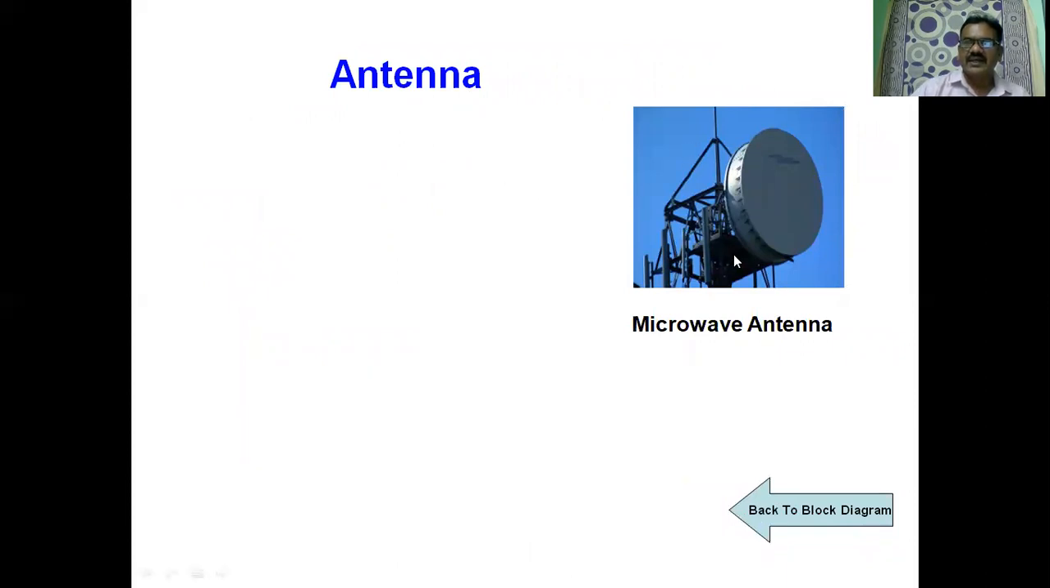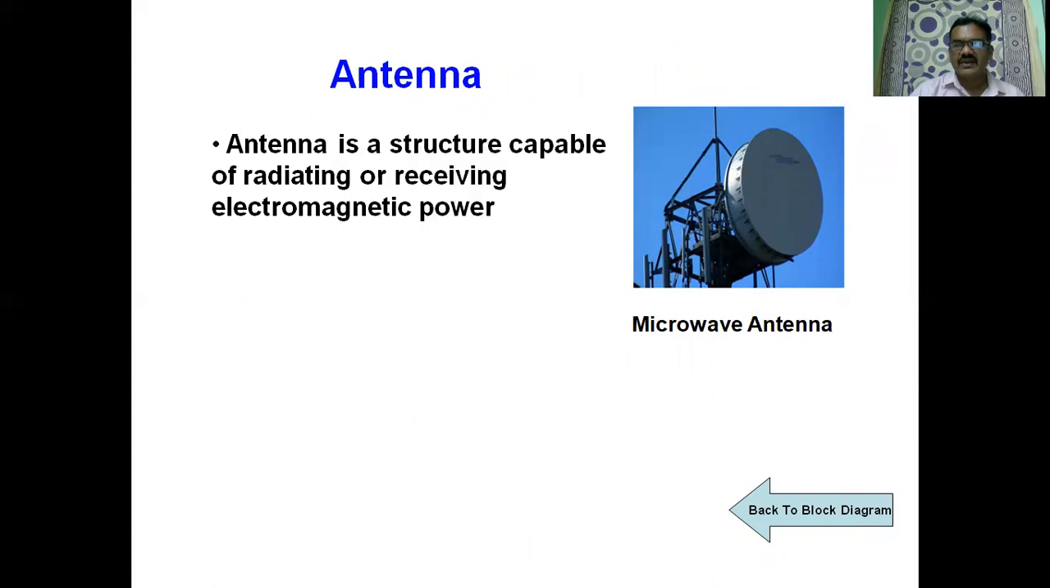This is an antenna because it is a microwave signal. We require a microwave antenna. The most popular microwave antenna is the dish antenna. What is an antenna? An antenna is a structure capable of radiating or receiving electromagnetic power. Radiating means that when the antenna is connected to a transmitter, it acts as a transmitting antenna, and the signal is radiated through that particular antenna.